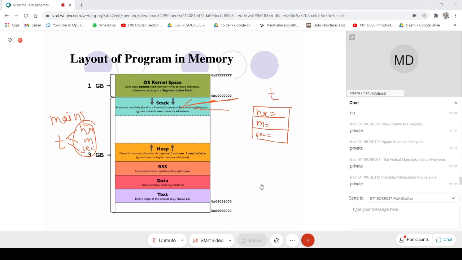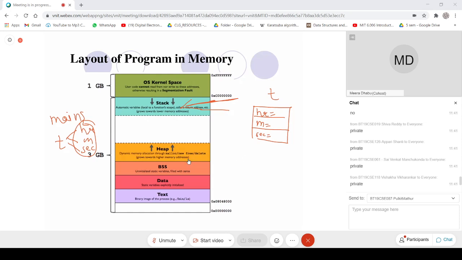Any doubt about this? Explicitly, these are called segments.